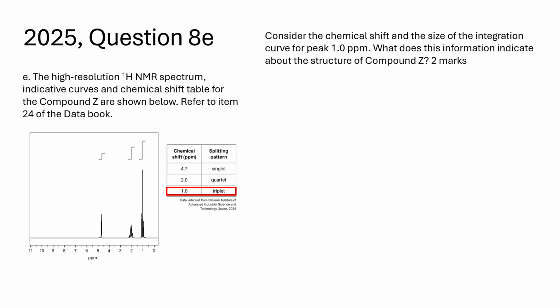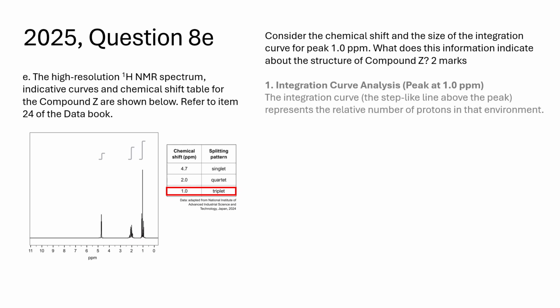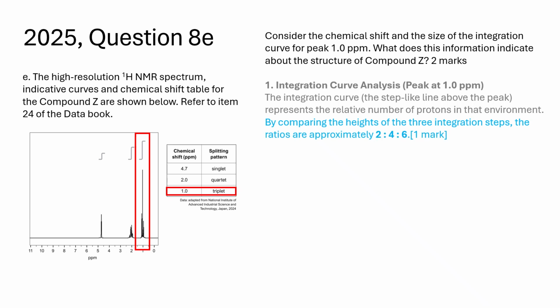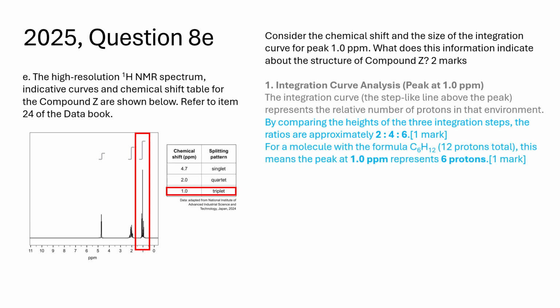(1) Integration curve analysis, peak at 1.0 ppm. The integration curve, the step-like line above the peak, represents the relative number of protons in that environment. By comparing the heights of the 3 integration steps, the ratios are approximately 2, 4, 6. For a molecule with the formula C6H12, 12 protons total, this means the peak at 1.0 ppm represents 6 protons. This suggests the presence of 2 equivalent methyl groups, 2 times CH3.